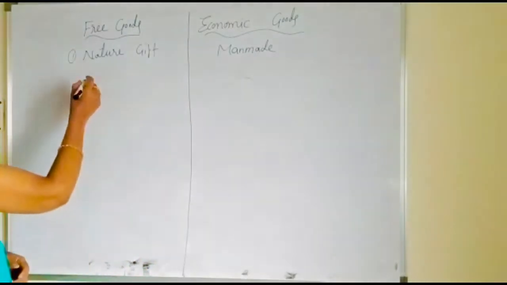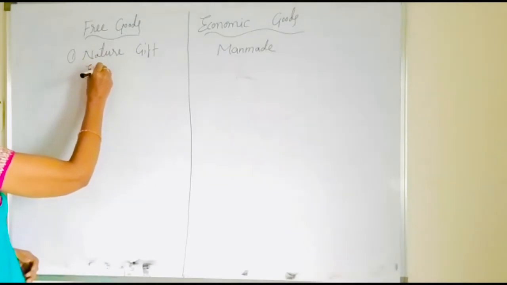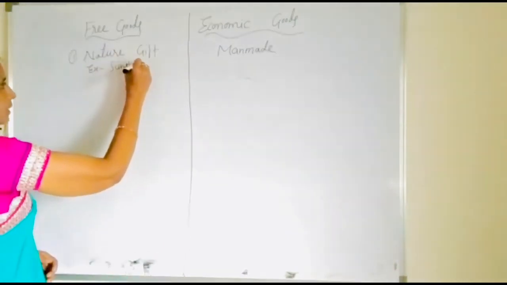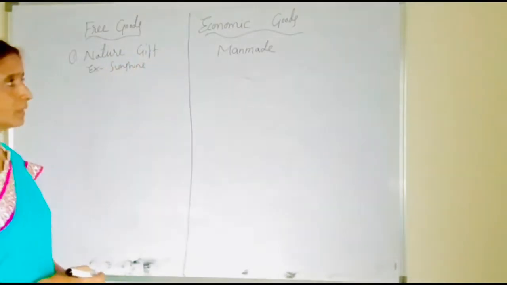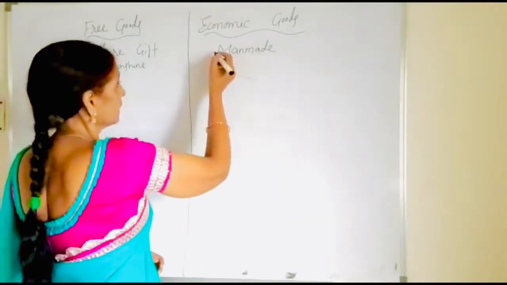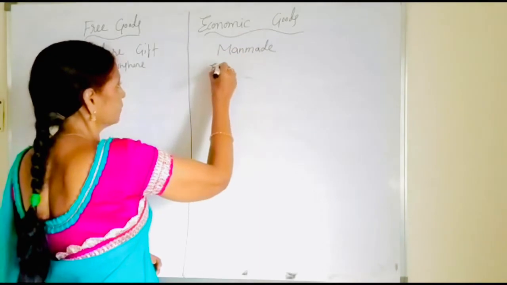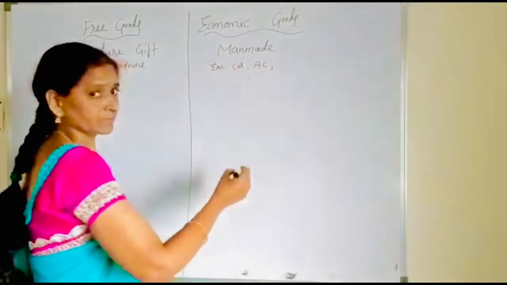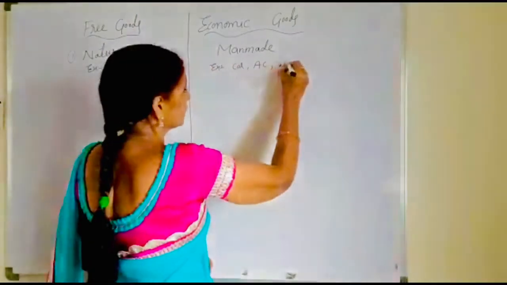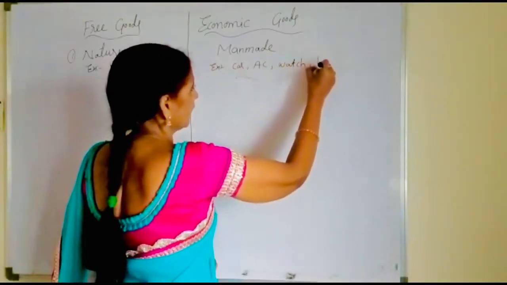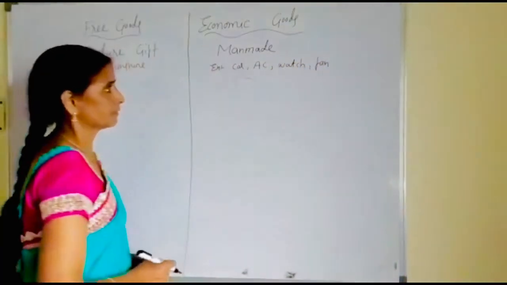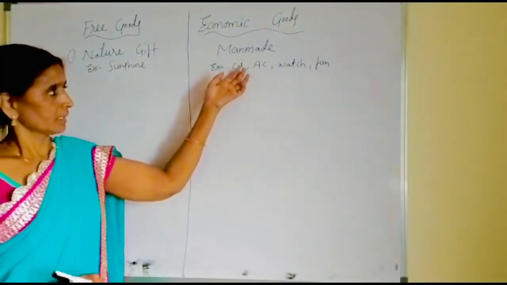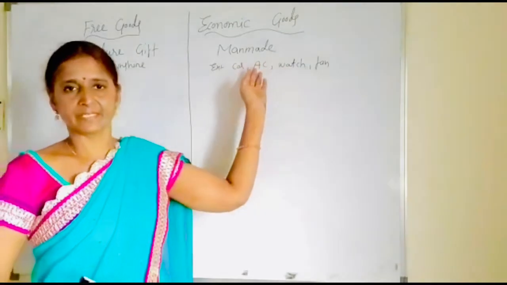Okay. So what are the examples of the free goods? Once upon a time water and air also were there. Now sunshine is a better example for the free good. Okay. And for the economic goods, what are the examples? Car, air conditioner, watch, fan. So these are all examples of the economic goods. The production of car, AC, watch, fan, etc.